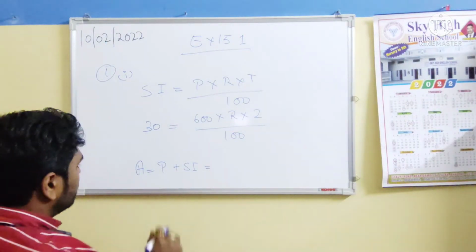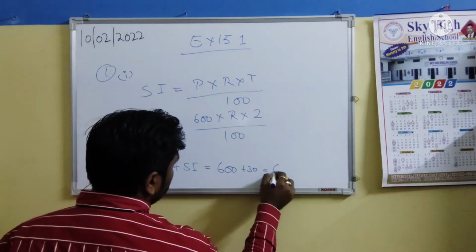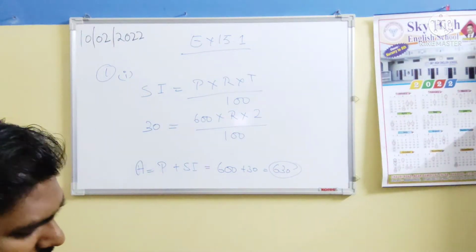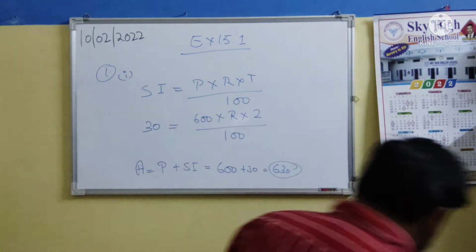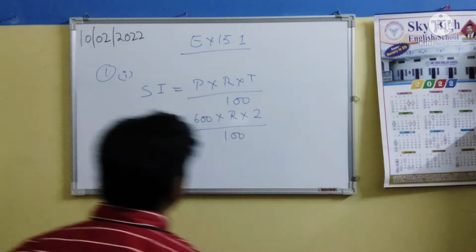That will be 600 plus 30, so we got 630 as the amount. We can write it here. Okay, so let me find the rate for this equation.